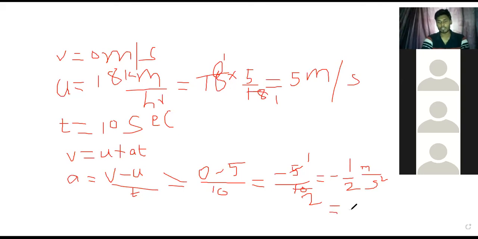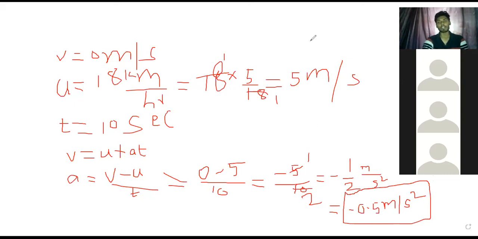Monish? So minus 1 by 2 means minus 0.5 meter per second square. This is the answer. Manya, you said minus 2.5. I have got minus 0.5. How is it matching? This is the answer. Have you solved it?